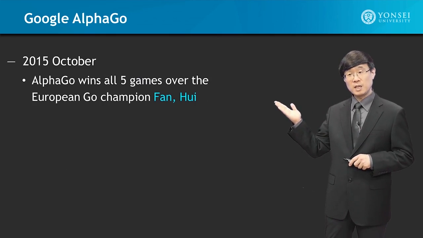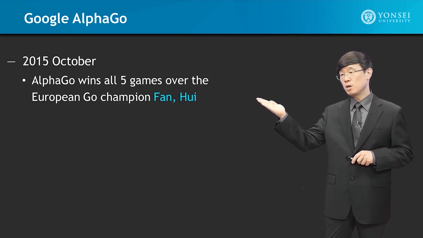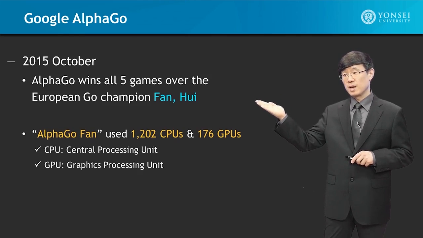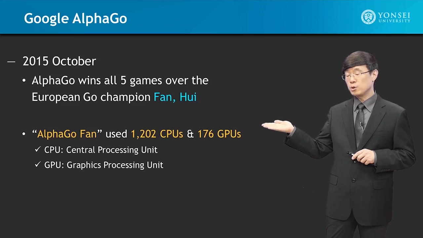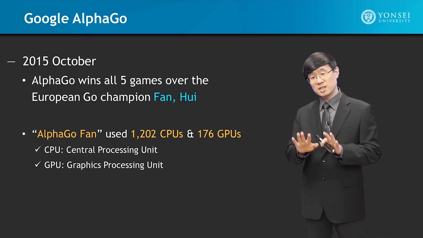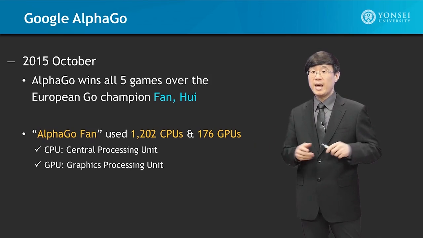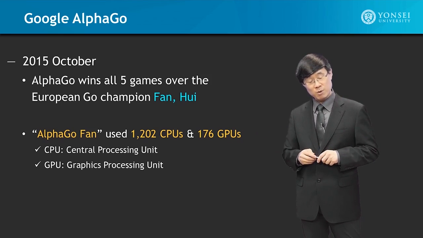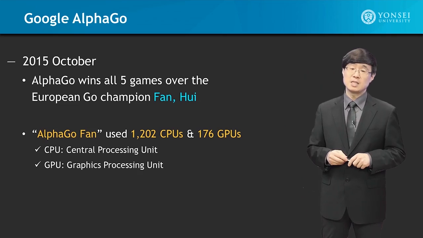In October 2015, AlphaGo won all 5 games over the European Go champion Fan Hui. This AlphaGo Fan system used 1,202 CPUs and 176 GPUs. A CPU is a central processing unit, which is a general processing device on various computing systems, and a GPU is a graphics processing unit. This is a task-specific processing device.